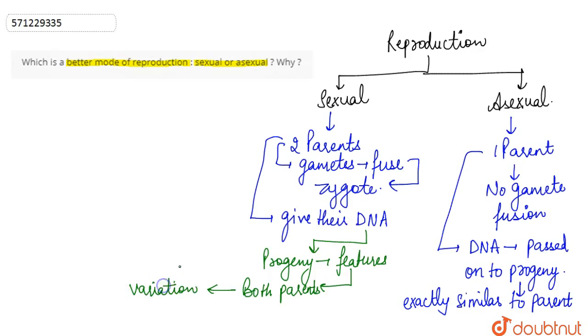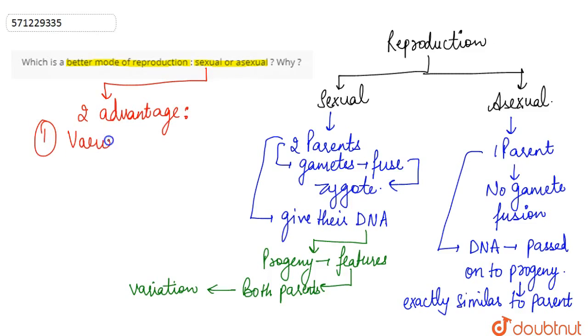So accordingly we can say that in case of sexual reproduction we have two advantages. The number one advantage is variation. We can see variation in the progeny and the parents.